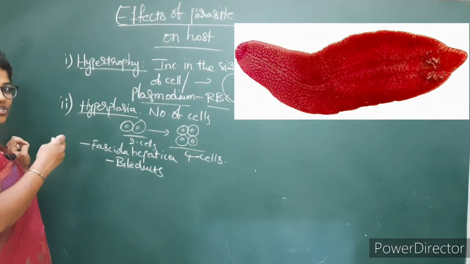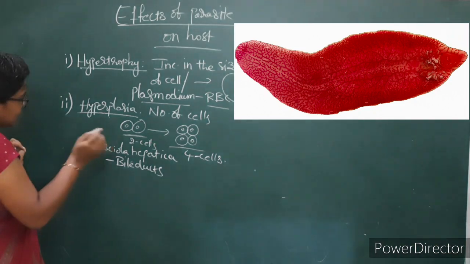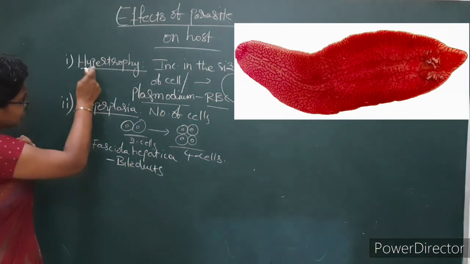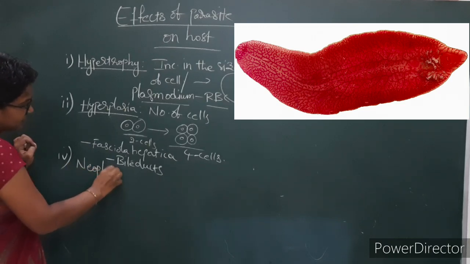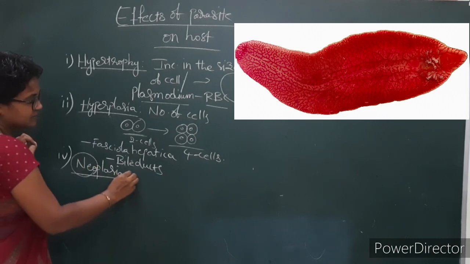Red colored Fasciola hepatica I have shown already. It is appearing on the board. Next, after hyperplasia and hypertrophy, neoplasia. Neo is nothing but new cells formation takes place.